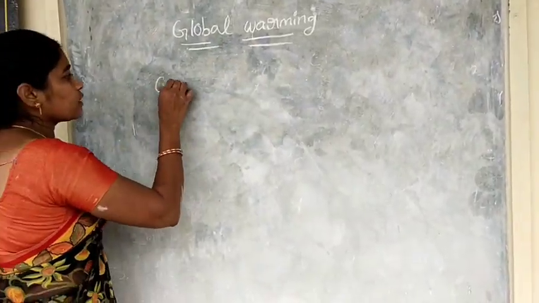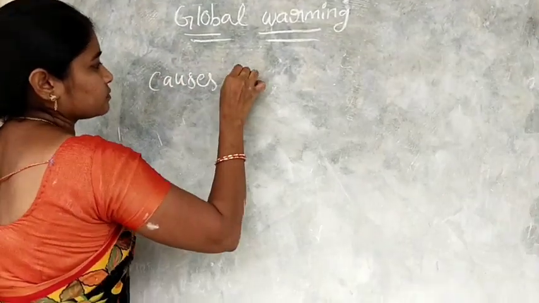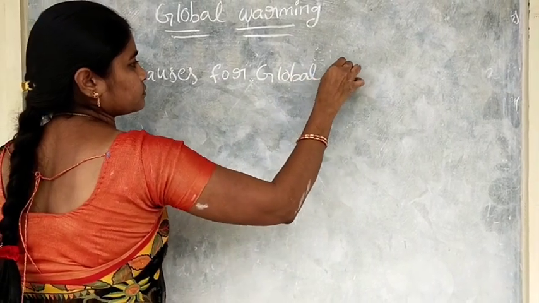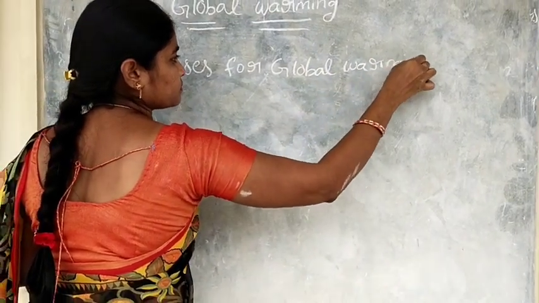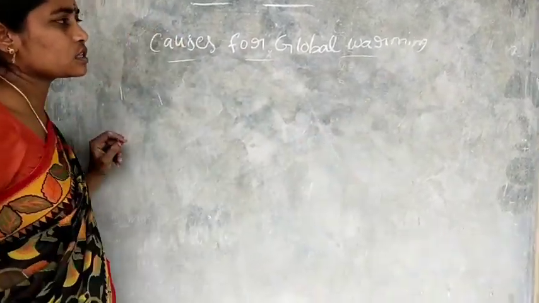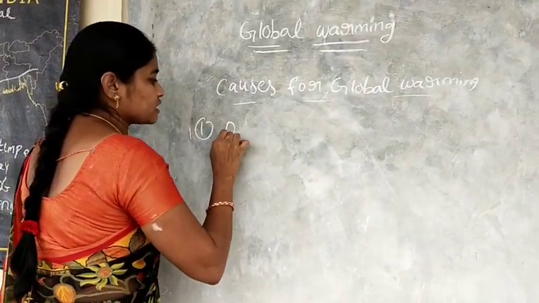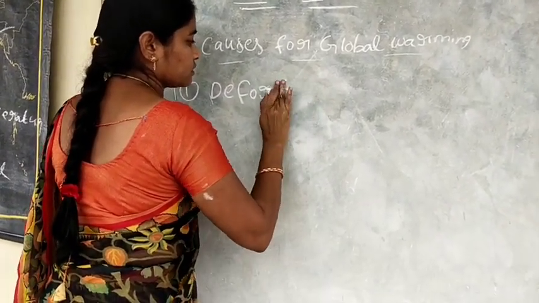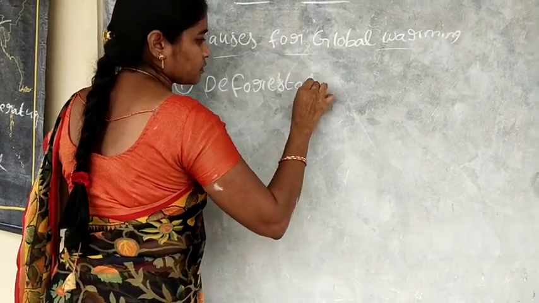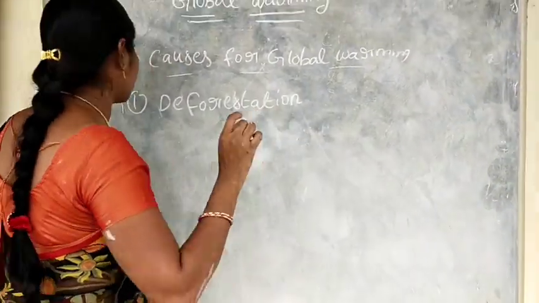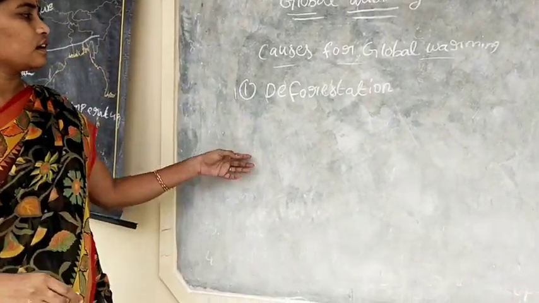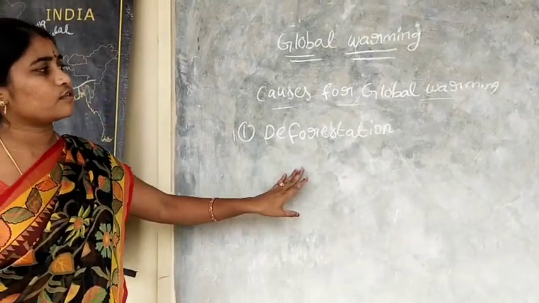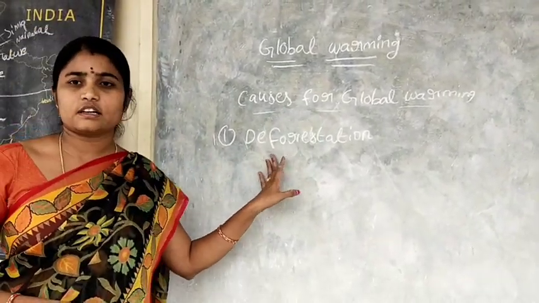Now, causes of global warming. The main cause of global warming is deforestation.